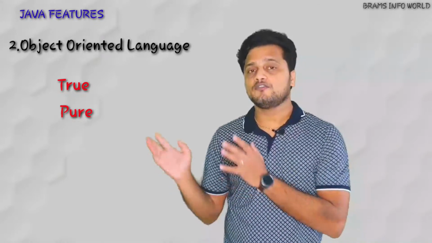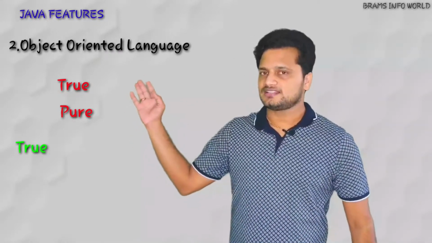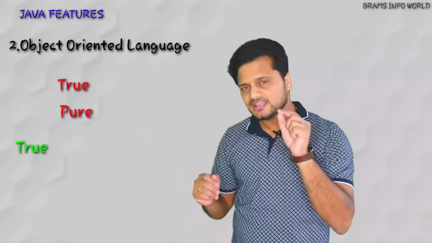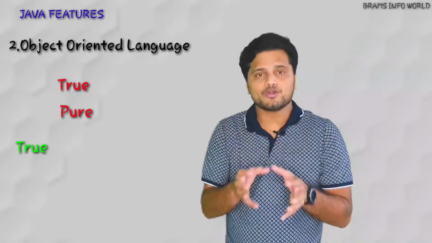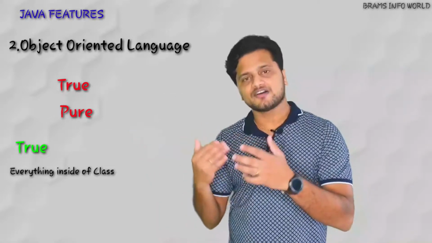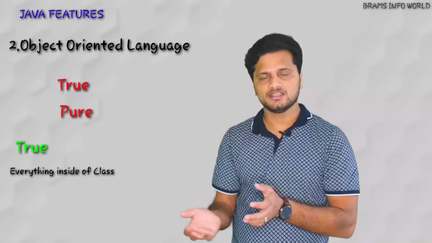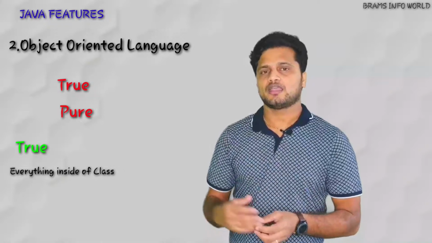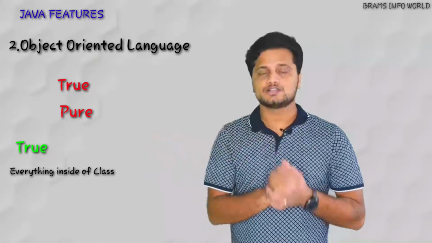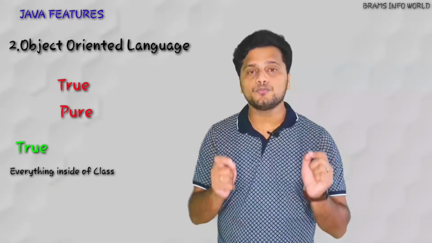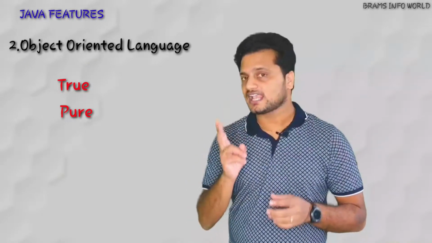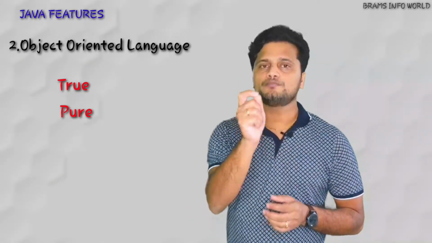What is the meaning of true? You can observe that in a Java program or Java project, whatever program code you want to write in Java, everything is inside of the class. Let us discuss in further classes what a class is, what an object is and everything else. But whatever you want to write should be inside of the class. So that is the reason we can call it a true object oriented programming language. And the second point is Java is a pure object oriented language.